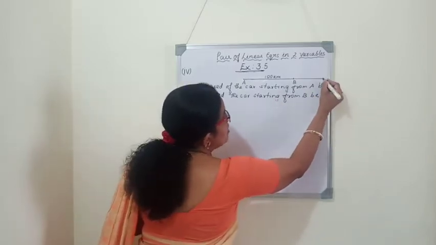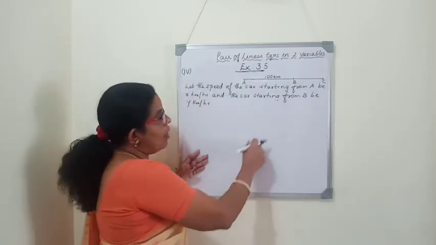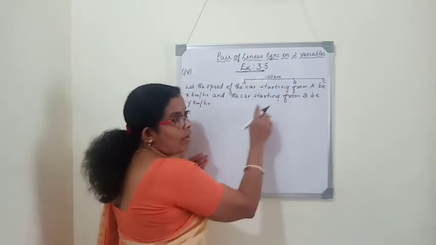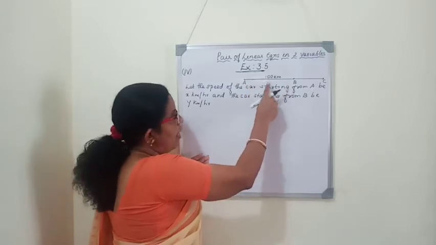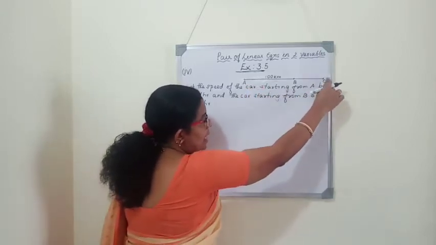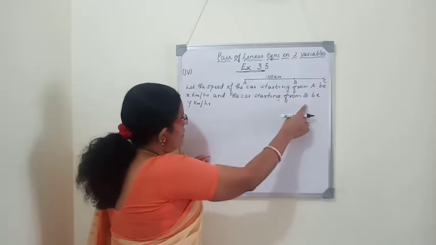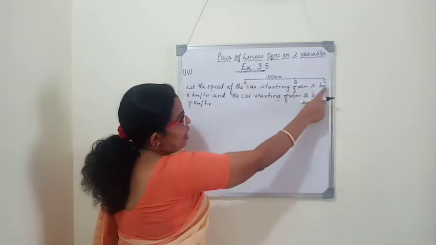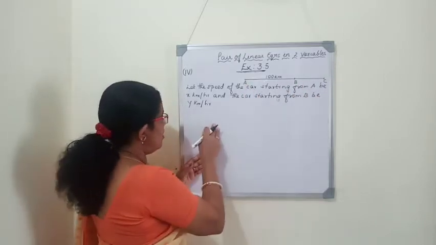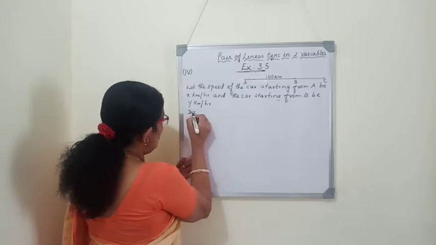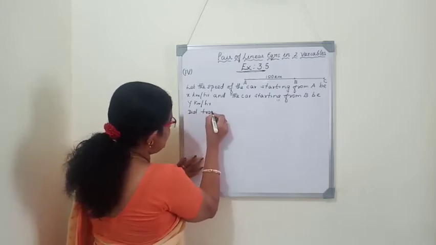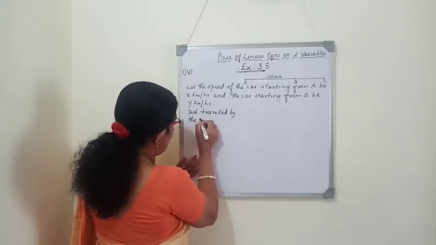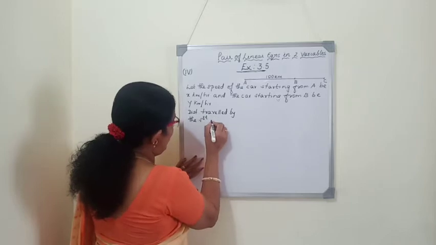So we will mark, let C be the place where they will meet. Both cars start at the same time and move in the same direction, but they have different speeds, and after 5 hours they will meet here. So 5 hours is the time, x and y are the speeds. Now we are going to find out how much distance both cars travel. That is, the distance traveled by the first car, the car which is starting from A.